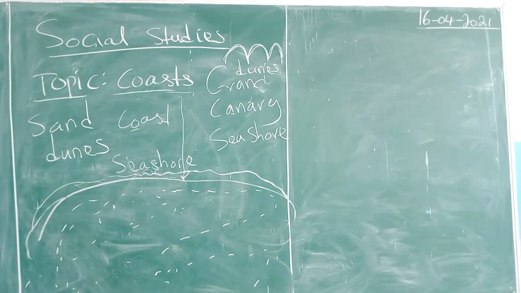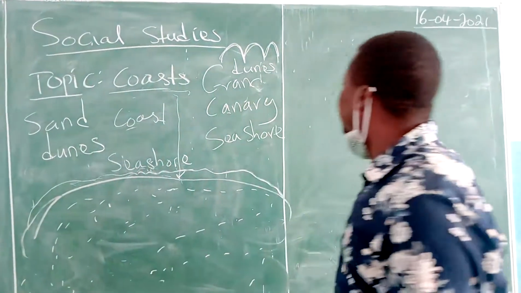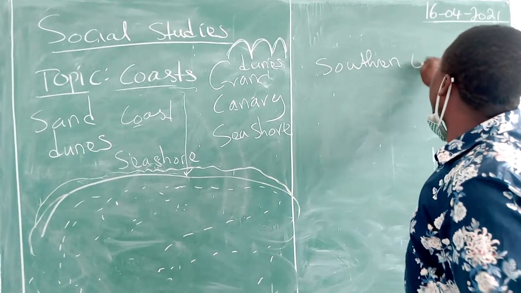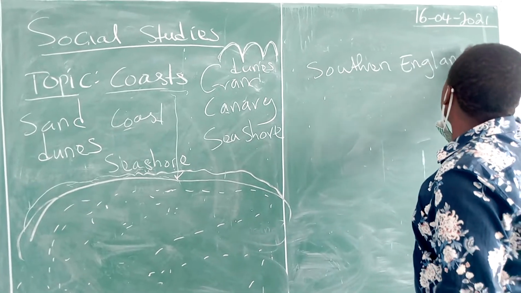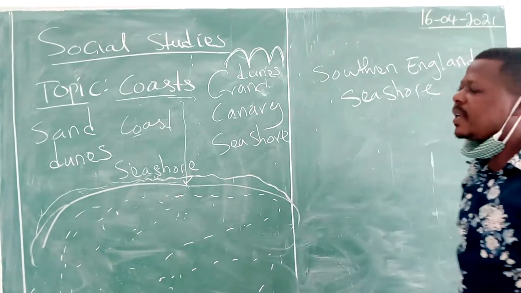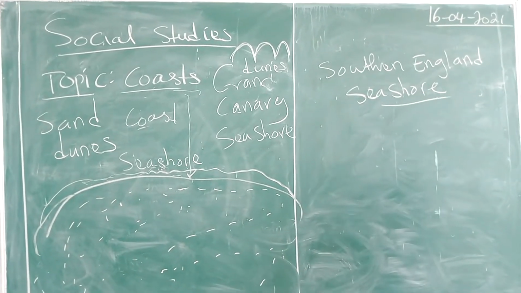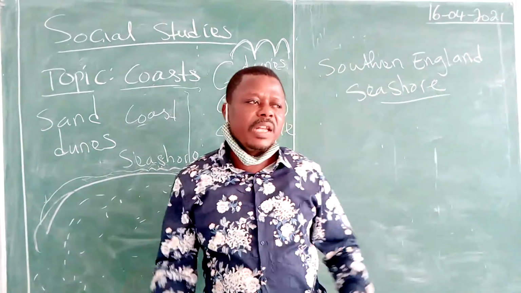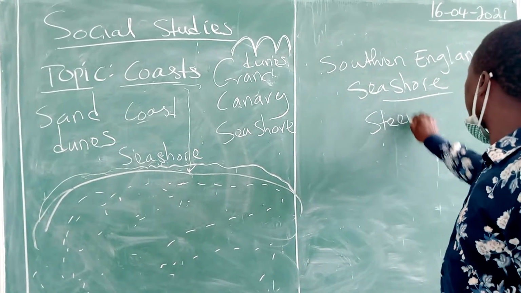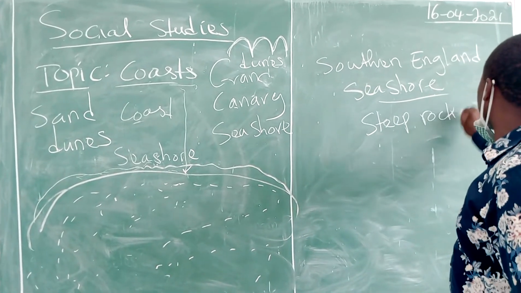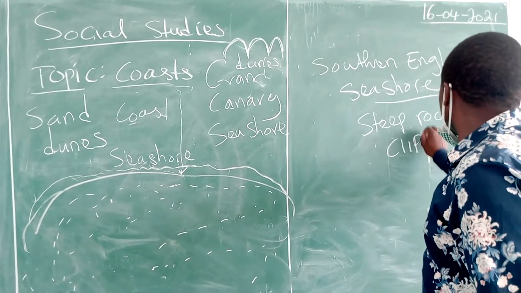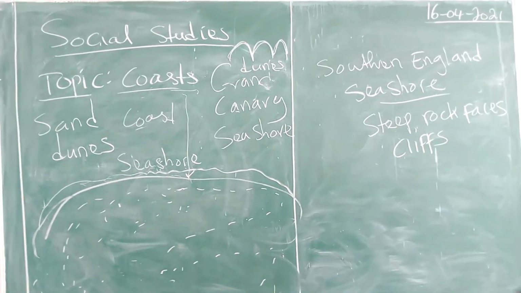We are going to look at the second example of our seashore, and this one is the southern England seashore. That is the second example of our seashore. This seashore is found in southern England. How is it like? It is made up of steep rock faces called cliffs.